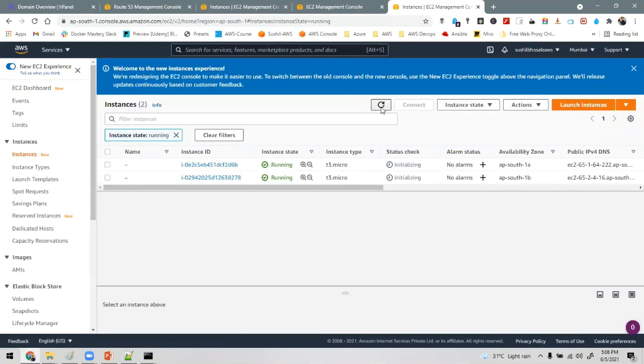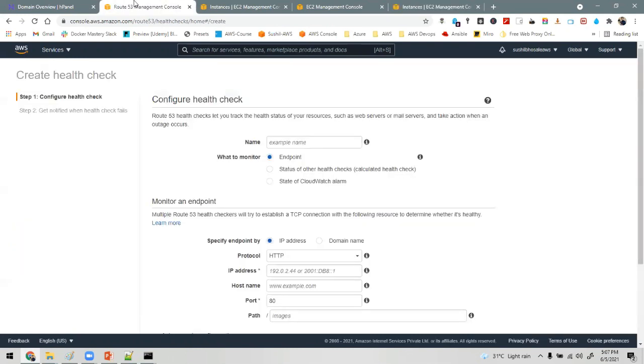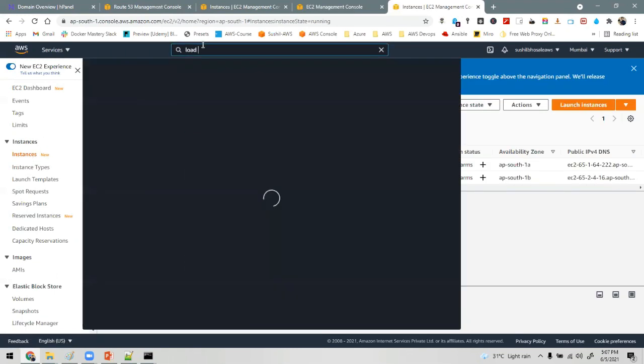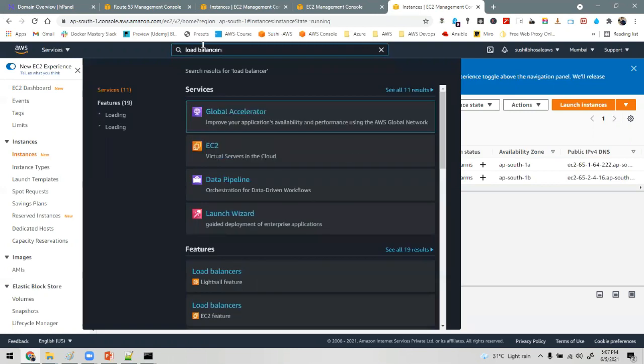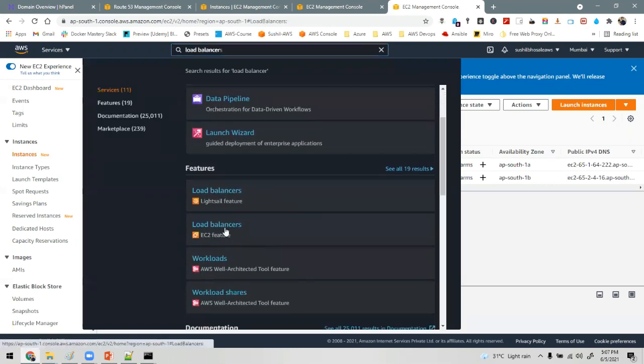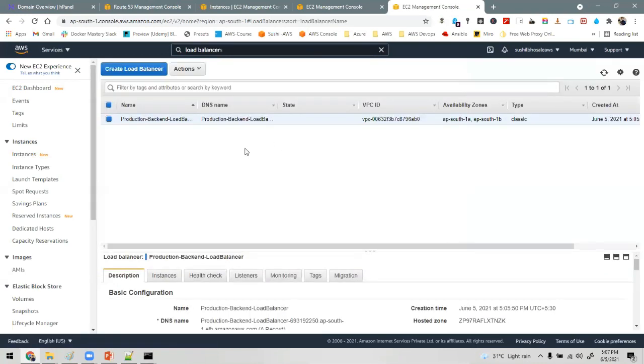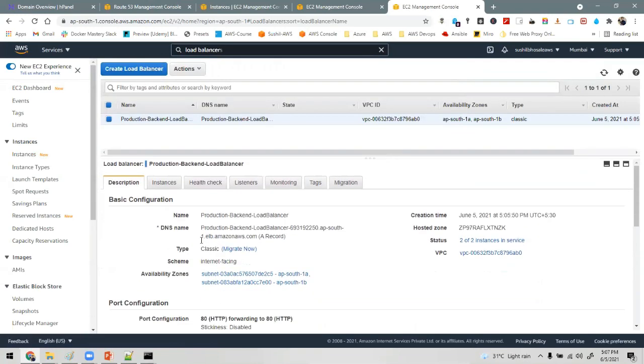They're coming up. Till then I will go ahead to the load balancer in the Mumbai region. So this is my load balancer in the Mumbai region.